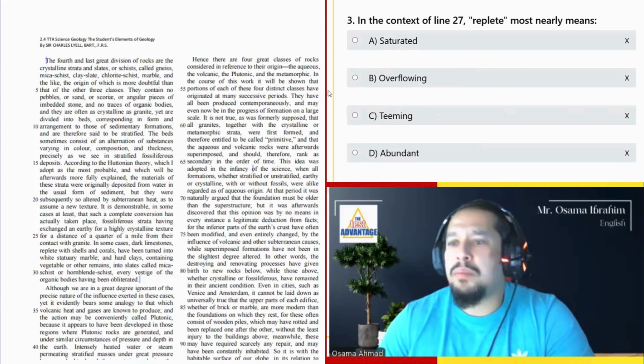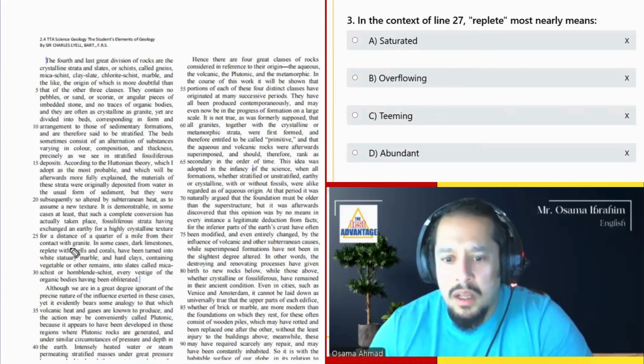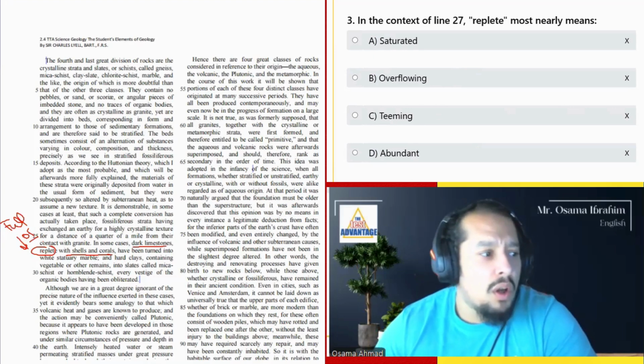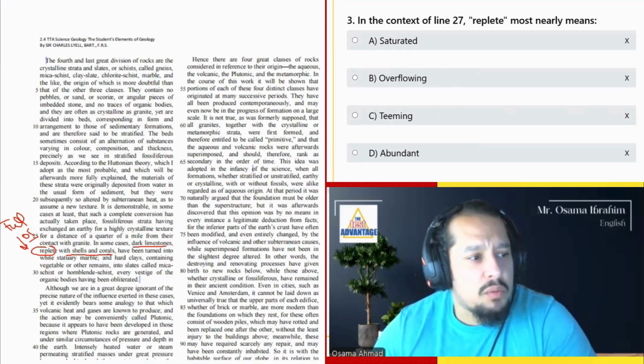Number 3, replete most nearly means, line 27. In some cases, dark limestones replete with shells and corals. So replete هنا معناه full of. That's what we want, right? So what does the word replete mean here?